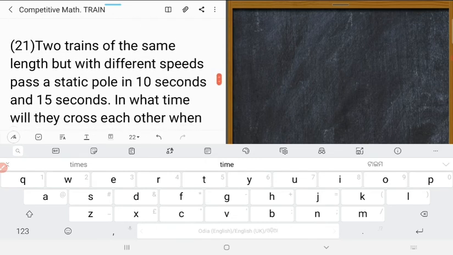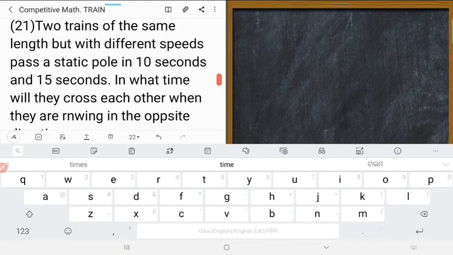Number 20 is also the same as number 18 and 19. Now let's move to 21. Two trains of the same length but with different speeds pass a static pole in 10 seconds and 15 seconds.